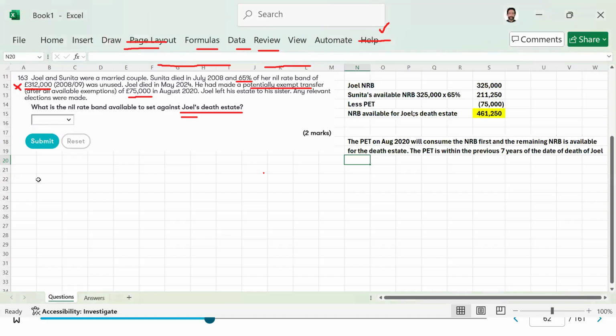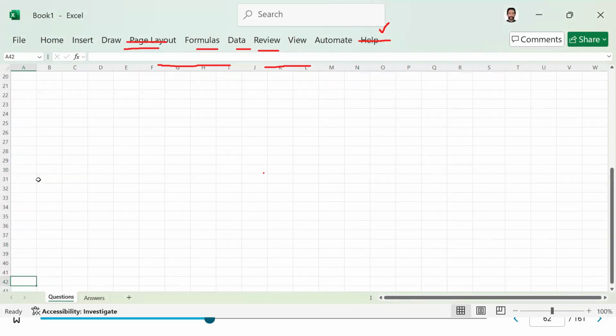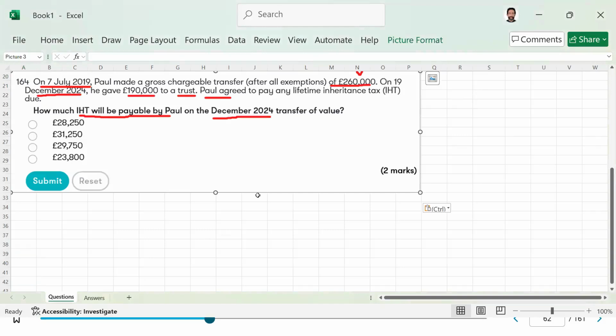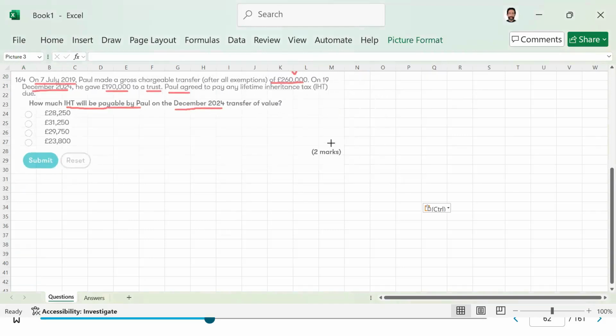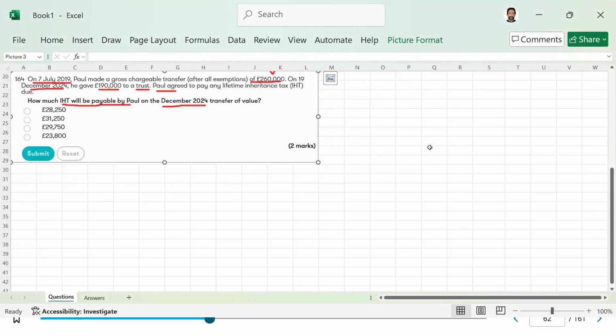So here we go. We have this next question here. We have the gift, the CLT, chargeable lifetime transfer.